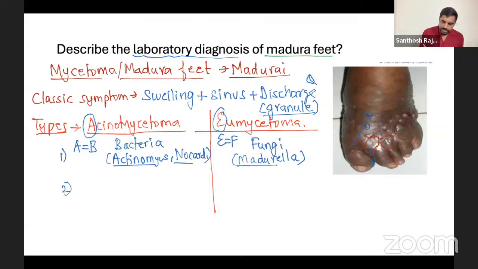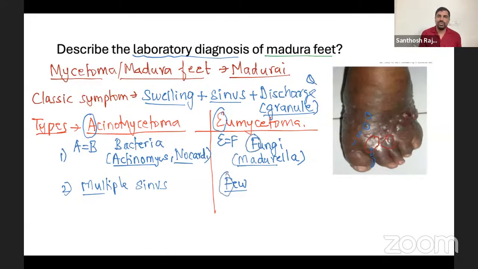Now, swelling is common in both. Sinus: in bacteria, there will be multiple sinuses, whereas in eumycetoma, you will have very few sinuses. F for F: few fungi, few sinuses. Another difference, the third one, is the granules that you're seeing.